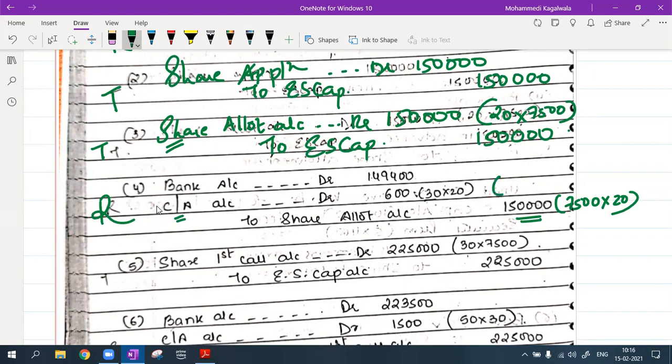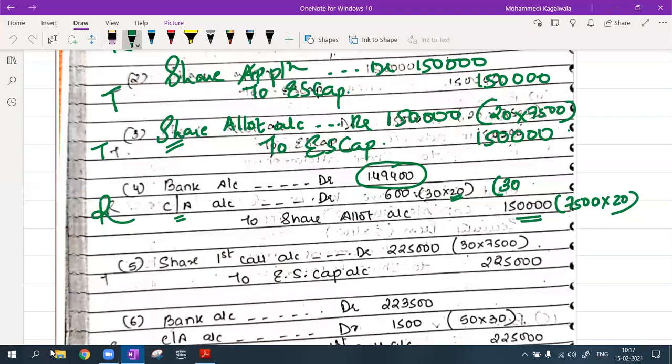Mr. Madhavan is having 30 shares. He did not pay me my allotment money, which is 20 rupees. 600 will be calls in arrears. So the balance will be my bank account. Am I clear with this journal entry?